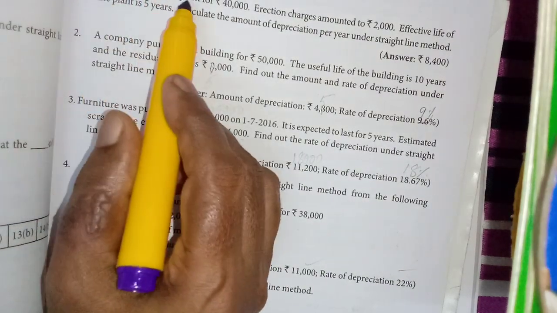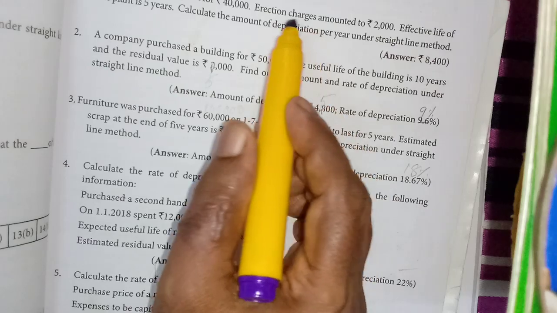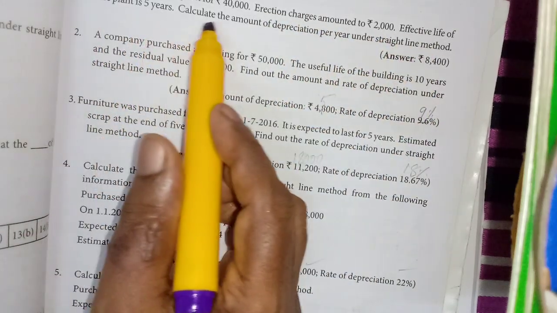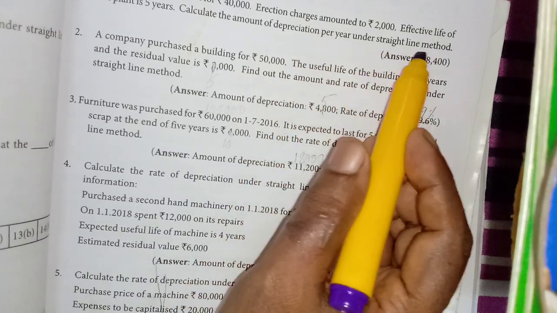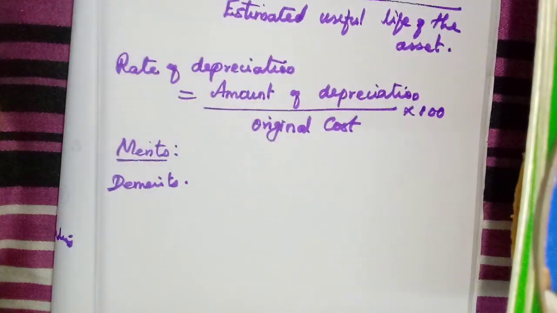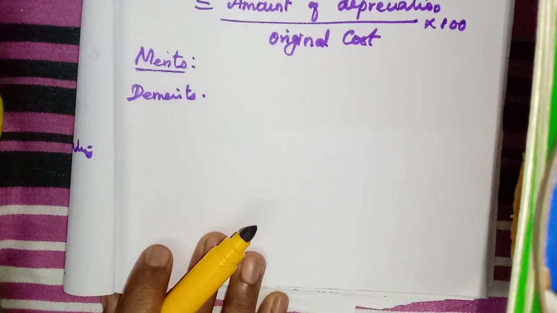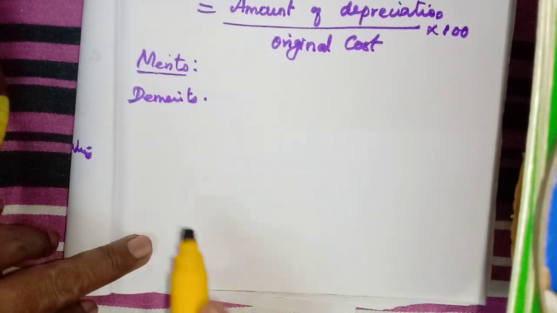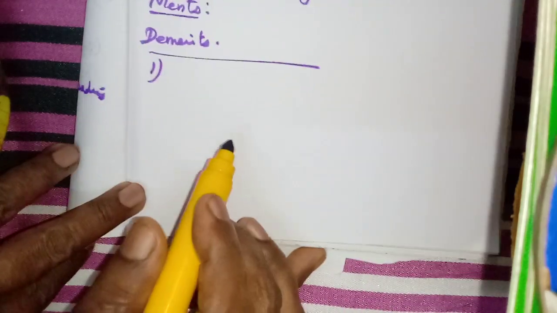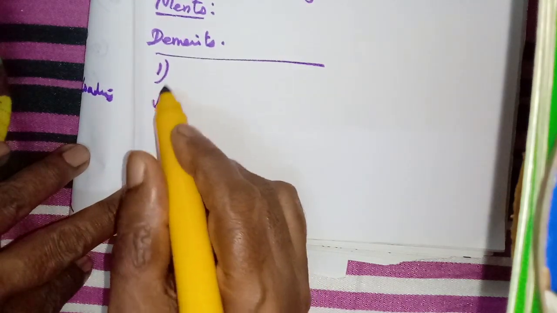The firm purchased a plant for rupees 40,000, erection charges 2,000. Effective life of the plant is 5 years. Calculate the amount of depreciation per year under straight line method. Okay, you take your book and turn to exercise number 1. Here we only calculate the amount of depreciation.